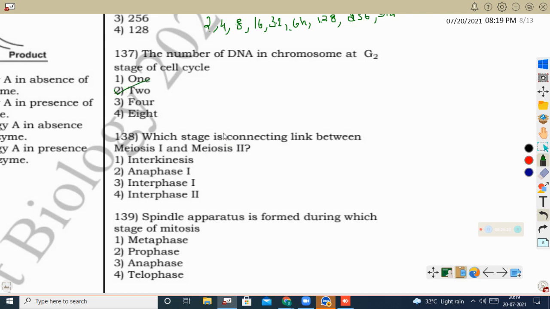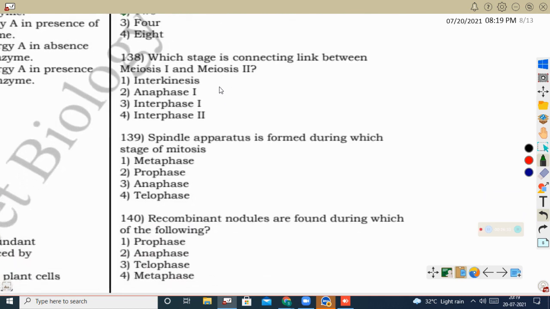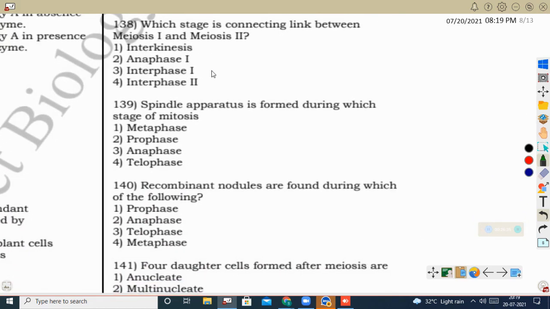Next question, which stage is the connecting link between meiosis 1 and meiosis 2? See, meiosis is a reduction division. It occurs in 2 stages, meiosis 1 and meiosis 2. Meiosis 1 is the actual reduction division, meiosis 2 is equational division. So in between meiosis 1 and meiosis 2, there is a phase that is called interkinesis.